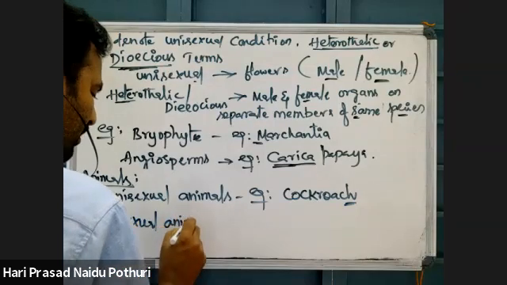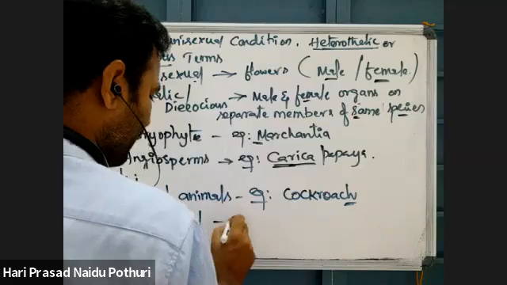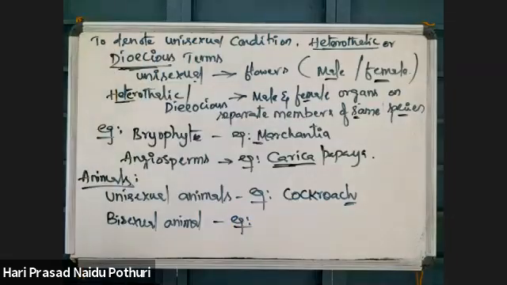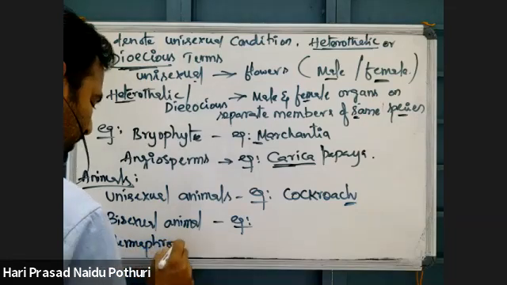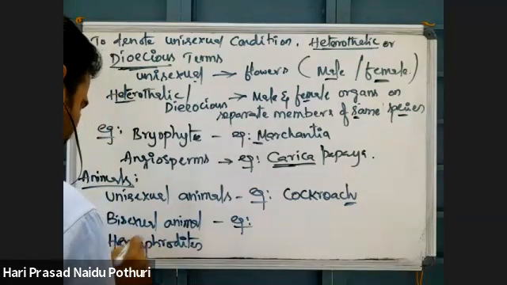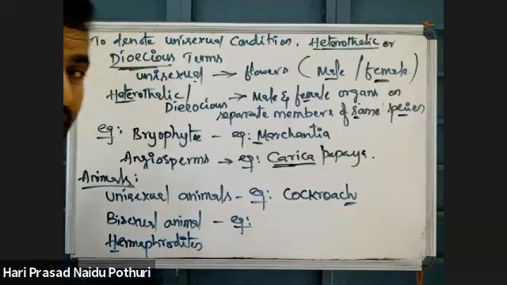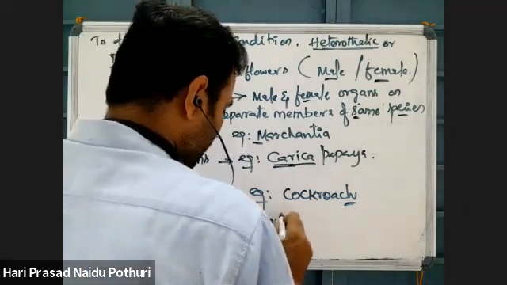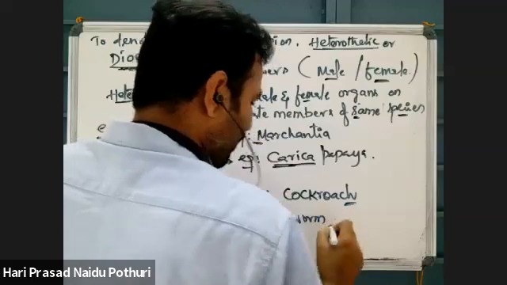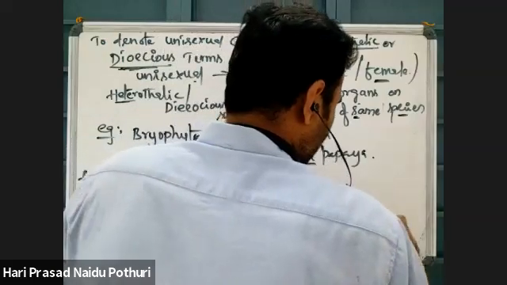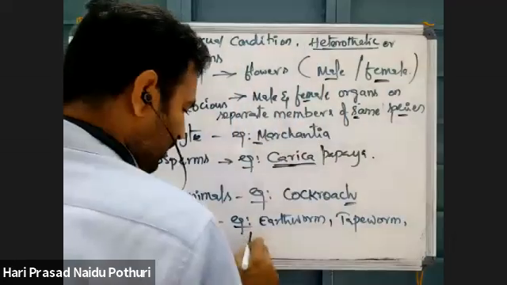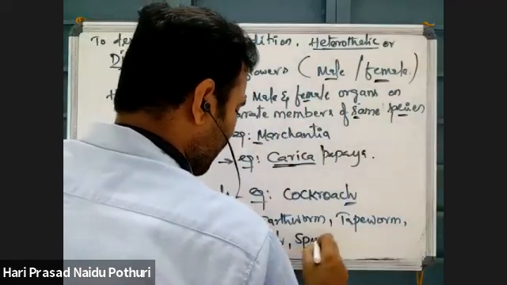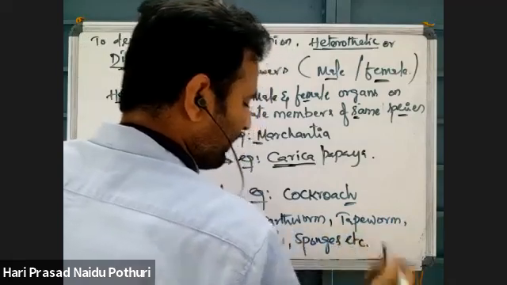Bisexual animal means where male and female sex organs are borne on the same member. They are called bisexual. These bisexuals are also called hermaphrodites. What are examples for hermaphrodites? Earthworm, tapeworm, leech, sponges, etc.